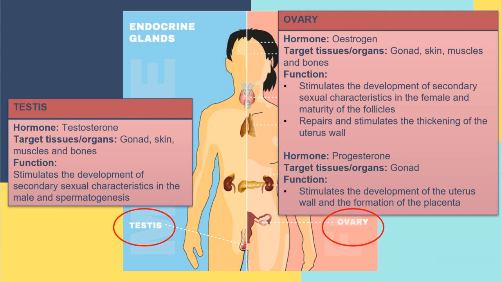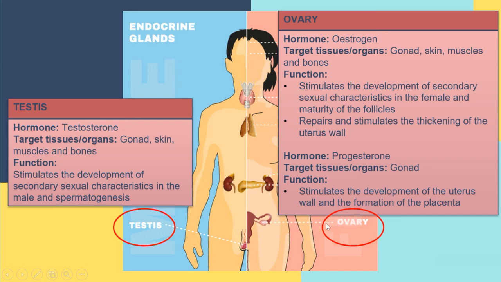We have discussed the pituitary gland located in the brain, the thyroid gland, the pancreas, the adrenal gland, and also the testes and the ovary.